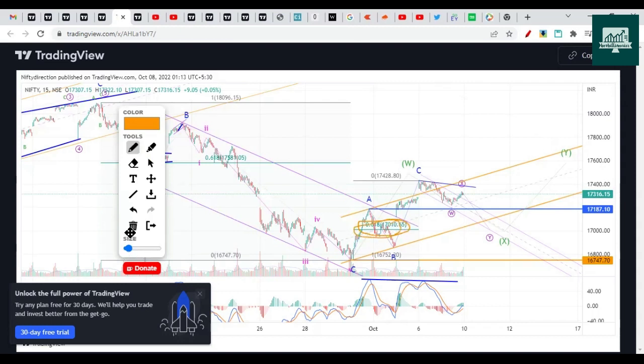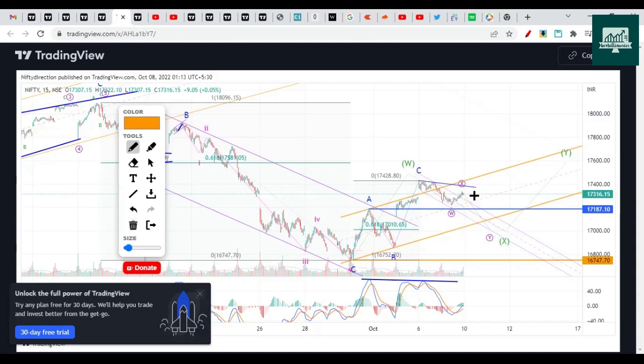So this is the 0.6 Fibonacci that I was talking about. From this low to this high, when you plot Fibonacci between the A, B and C waves, which we are labelling as W. ABC waves are called W here, and then again ABC will come, which is called the X wave, and then again ABC will come. So this can be a double zigzag correction or a double complex correction. So those are the possibilities. When you plot Fibonacci from this point to this point, you get 17,000 as the 0.61 Fibonacci. So if it has to drop, it will come towards this.